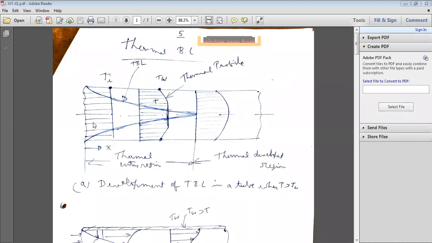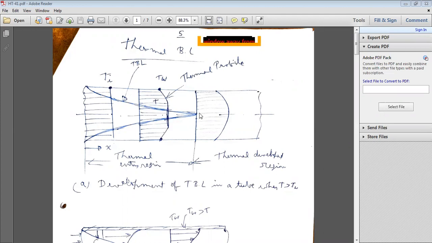This is the temperature profile at the entrance, and up to some distance, this is the temperature profile. And finally, at the center, this is the thermal boundary thickness, delta TH. Ti is the initial temperature, T is the temperature at any location from the wall at any value of y, just like velocity, here temperature T. TW is the wall temperature. So this is a thermal profile initially.